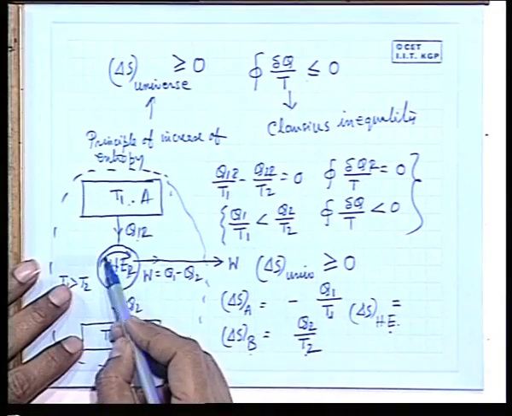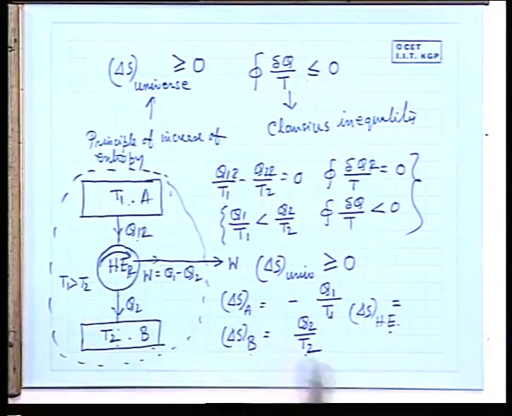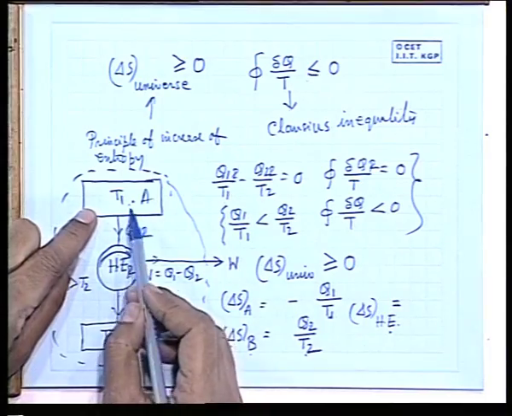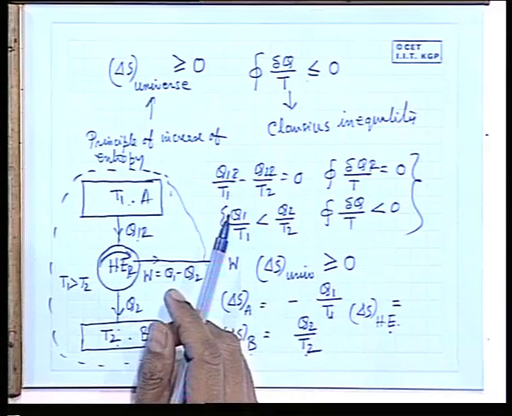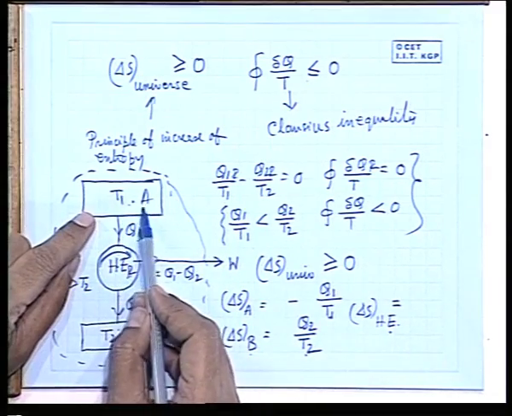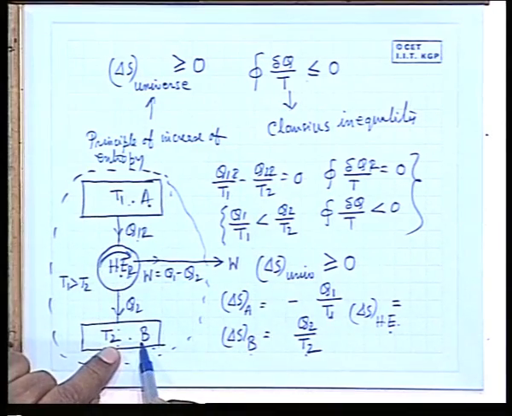The system operating as the heat engine has delta S of 0. Why? This is operating on a cycle. So, a system operating on a cycle continuously, its change of entropy will be 0, it is a point function. So, change of entropy in any cyclic process is 0. Try to understand what the systems are. All interacting systems taken together constitute an isolated system. Here the interacting systems are reservoir A, heat engine HE, reservoir B.